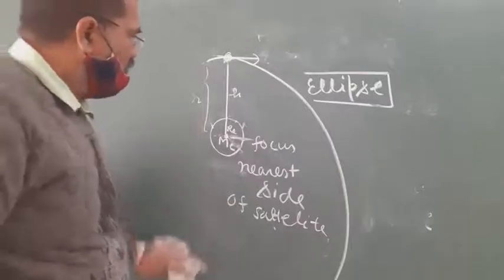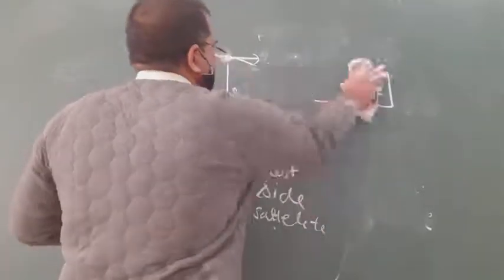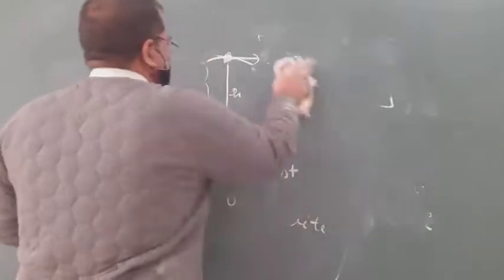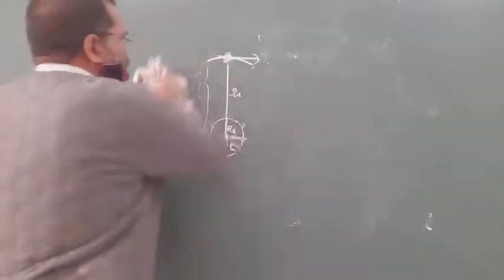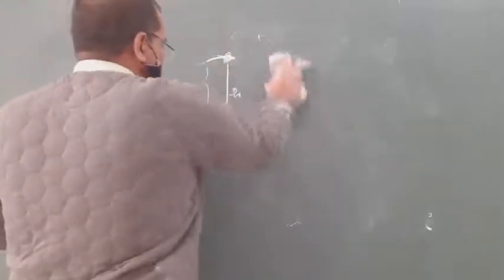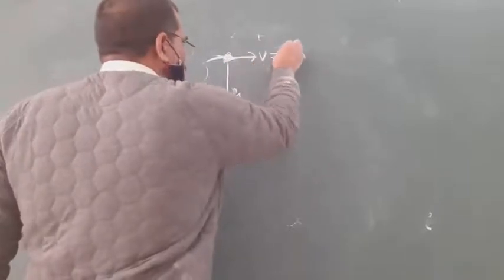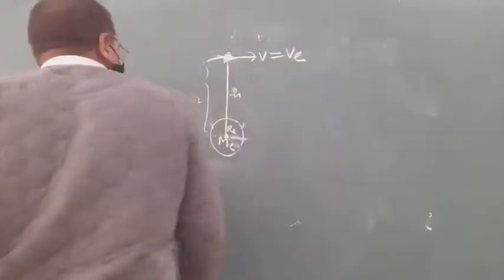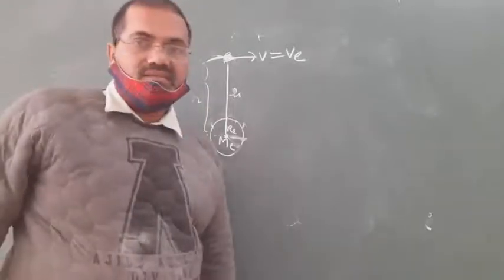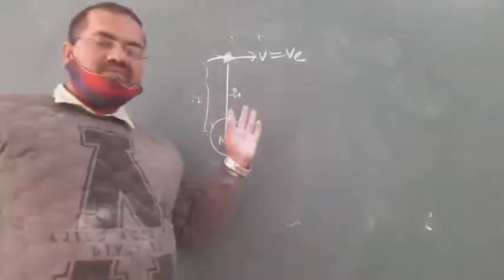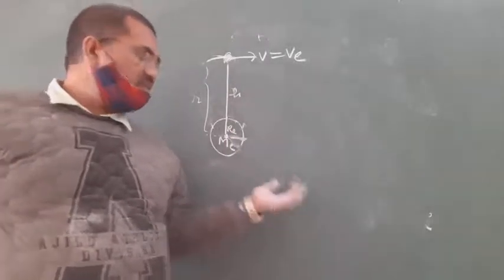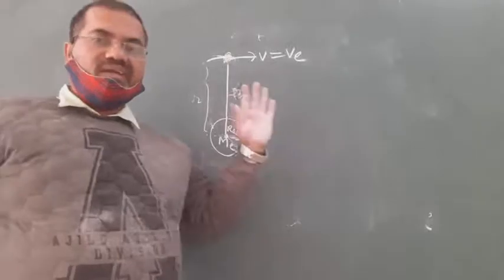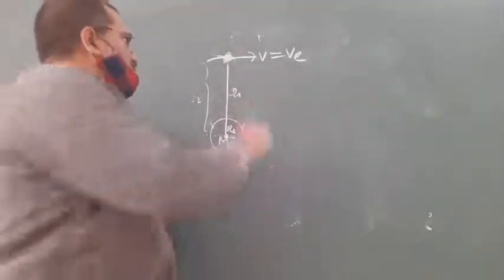Next, if v is equal to v escape, that is, if the satellite is thrown with escape speed, then definitely it will leave the gravitational field of the planet and go to infinity in a parabolic path.